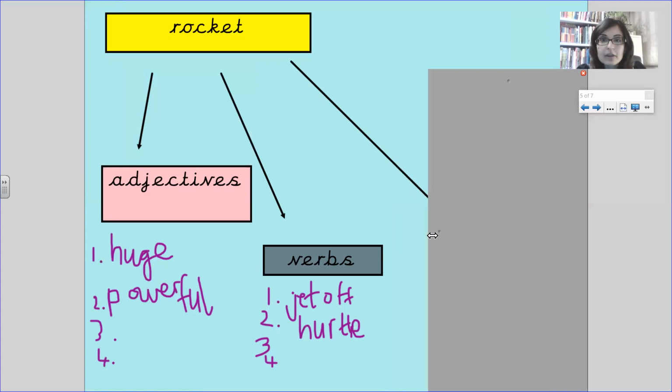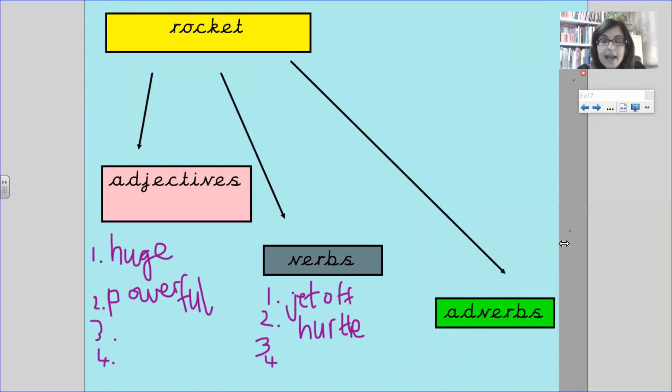And your last one is an adverb. What adverbs could we use to describe the verb? For example, how would the rocket jet off? How would the rocket hurtle into space? Pause the video to have a think. With this one, let's see if we can think of at least 2 for now. I think ours might go swiftly. There we go. The rocket zoomed swiftly. That means quite smoothly.